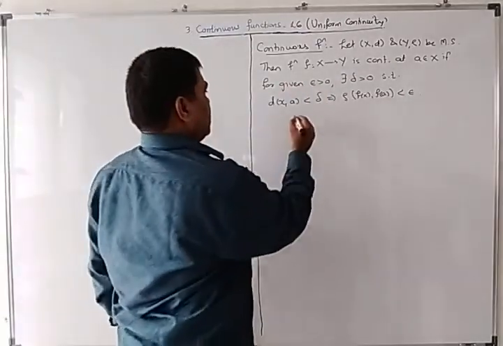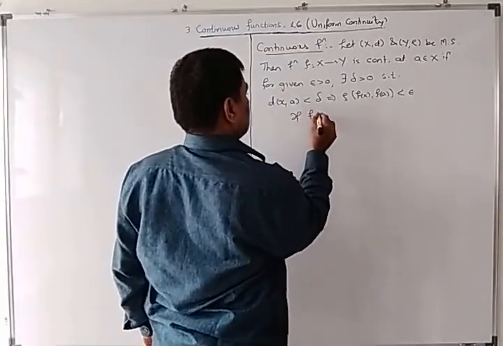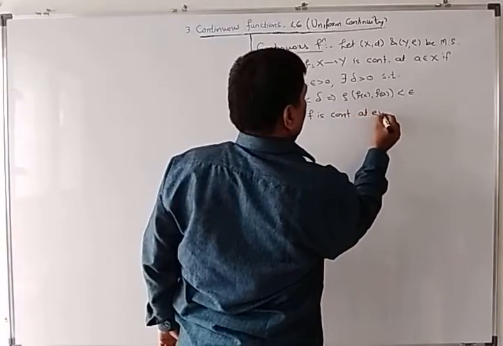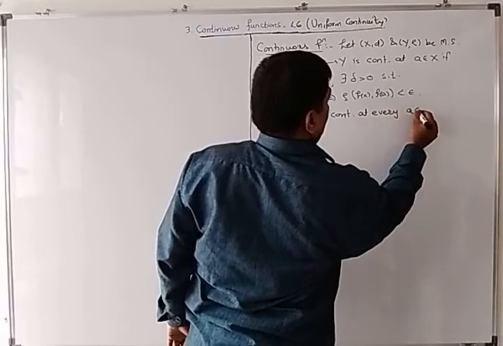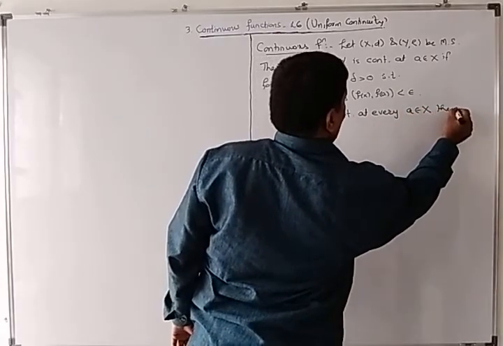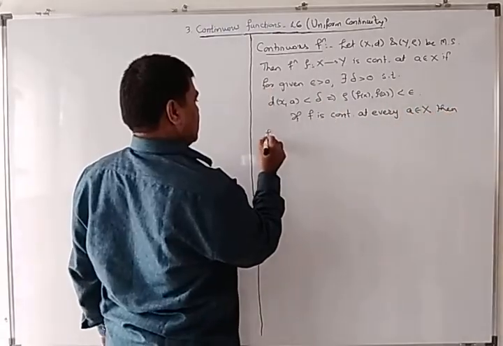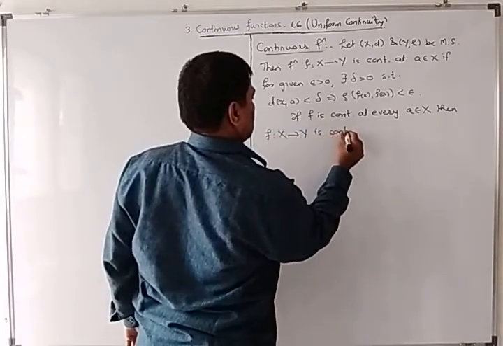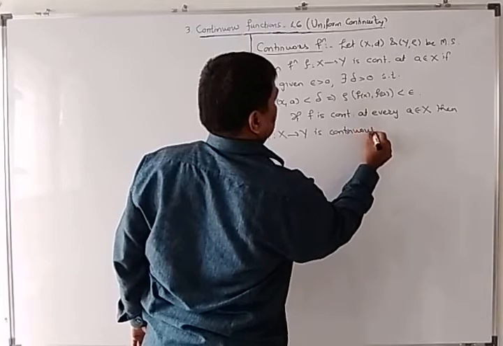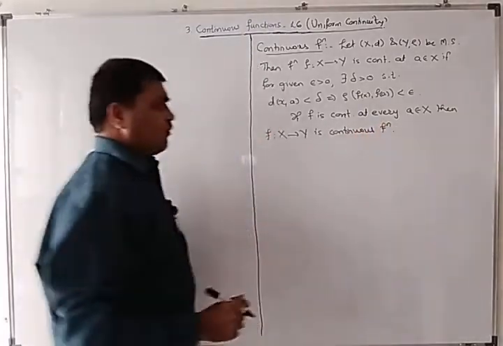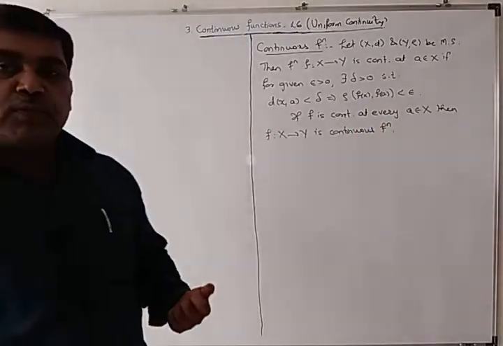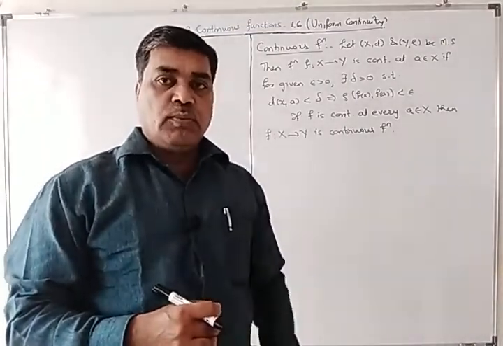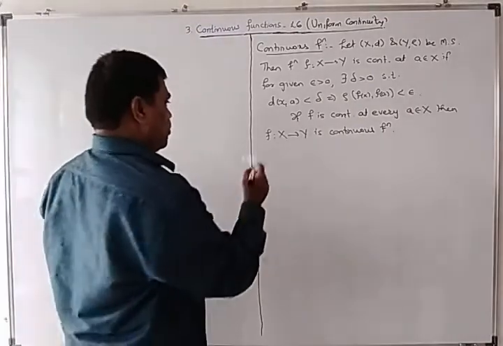Okay. If f is continuous at each a belongs to X, then f is continuous on X. Then f from X to Y is a continuous function. So for a continuous function, first we define continuity at a particular point, and via continuity at a particular point, we talk about continuity of that function on the whole metric space. Now, uniform continuity.